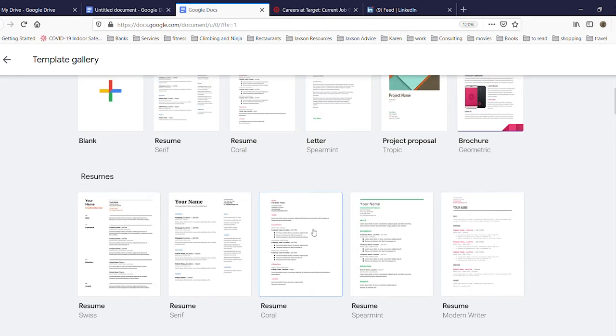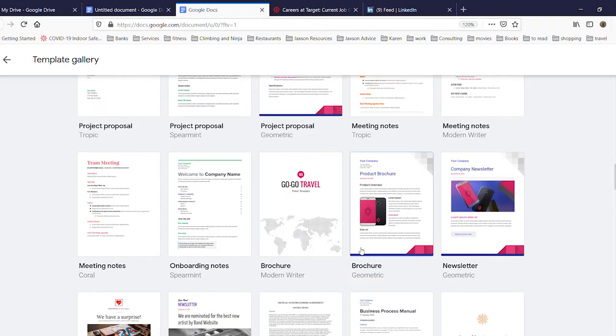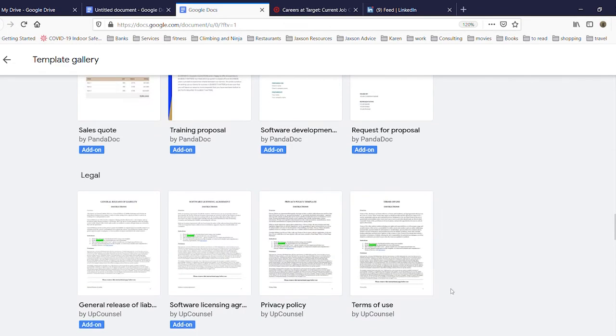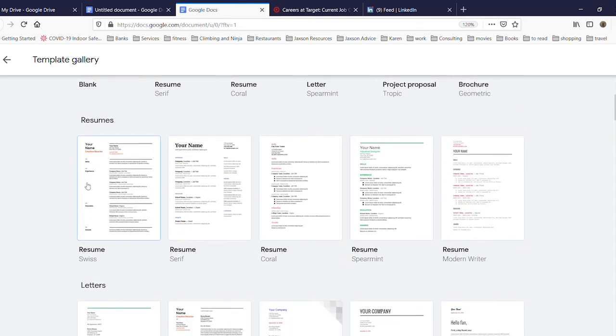Google Docs has more resumes available than you had in LibreOffice. This is a cloud service, and so it's constantly being updated and changed, and so there's a lot of choices. And if I wanted to, I could look through a long list of these here. You see project proposals and non-disclosure agreements and training proposals, etc., etc. But we're interested in the resumes, and they have resumes right here at the top.